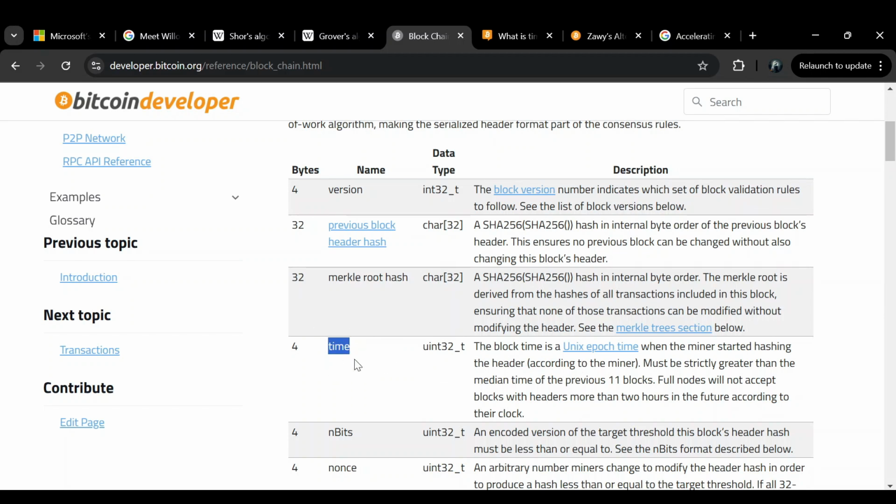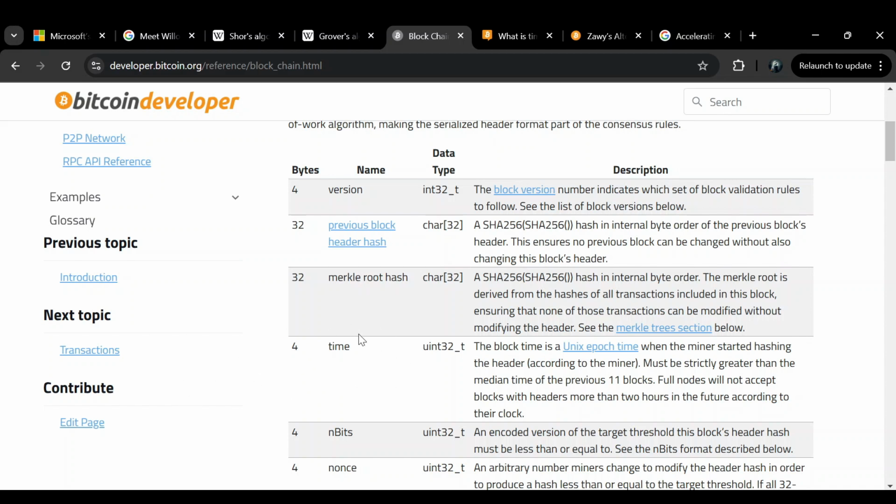And this field right here, this timestamp, is what the difficulty adjustment looks at when it decides whether difficulty needs to go up or down. So the Bitcoin network really references the current timestamp, and then it looks 2016 blocks back, and it says, okay, what was the timestamp for that? And it tries to set that time to 2 weeks.